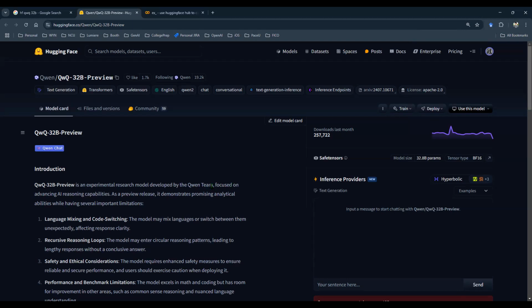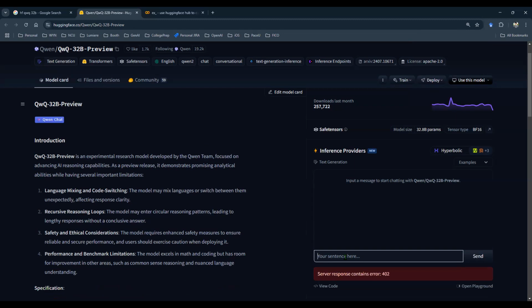There are a couple of things. I interacted with this model on Hugging Face and found it a little bit inconvenient. For example, here, if I type in "tell me a joke," sometimes it doesn't work. Here I got an error. Now, of course, no one to blame. It could be the internet, it could be the server, right? In this case, it's probably the server. That's okay.